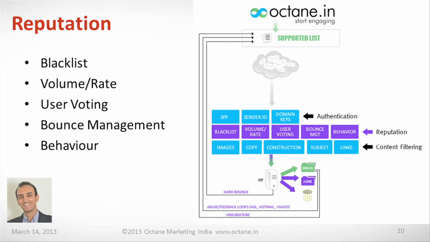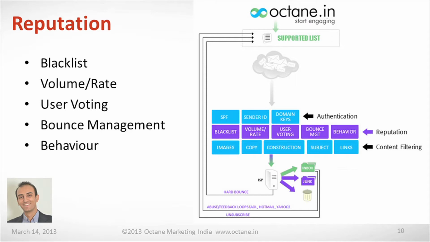Next, very important, something which is in your hand, reputation. So reputation means blacklist and volume rates and user votings and how do you manage your bounces and what is the behavior of your mailing list. So starting with blacklist, just make sure the IP addresses that you're using are all whitelisted. Also make sure the domain that you're using, the from domain that you're using, is also whitelisted.